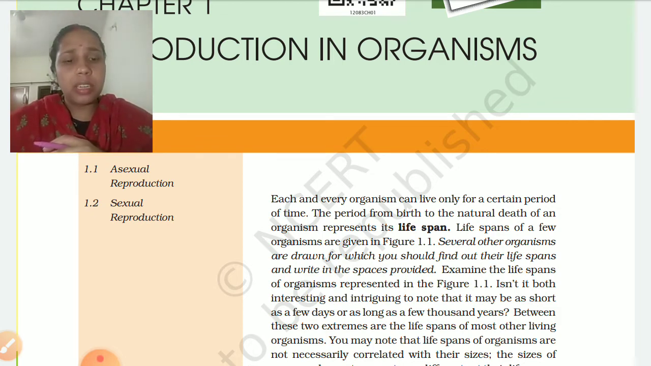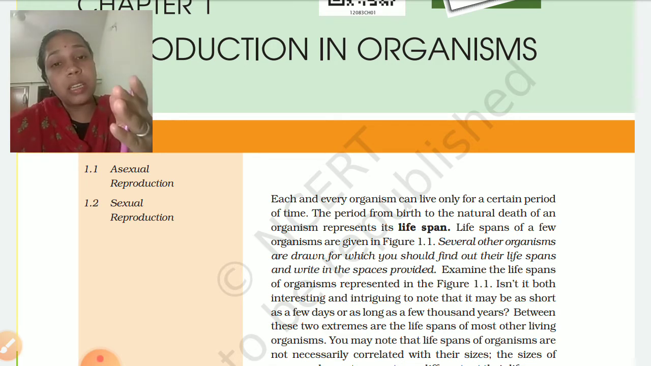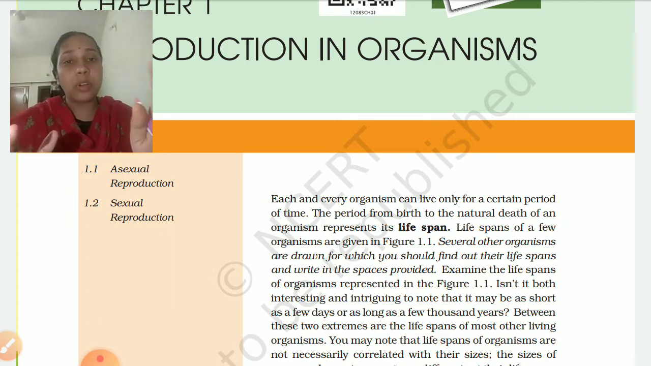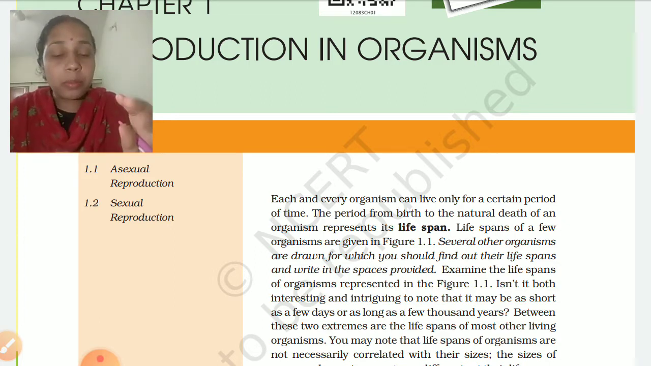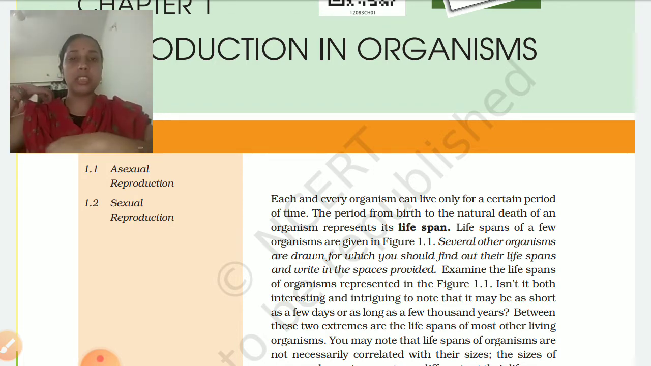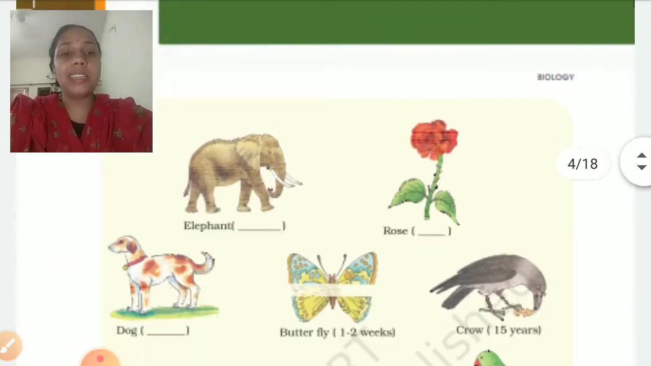Now, it is not necessary that the size of the organism depends on its life. Even a very small organism can survive up to 30-40 years, but another organism which has such a big shape or size of body may not have that much lifespan. Okay, so in this lifespan the most important thing is reproduction. We are going to study in detail about all these.